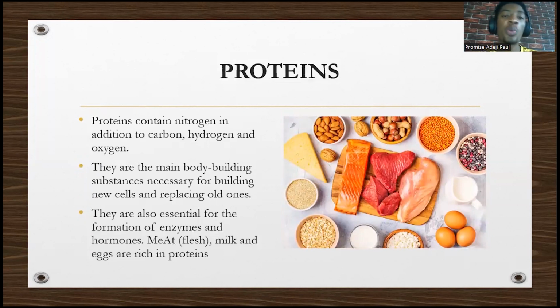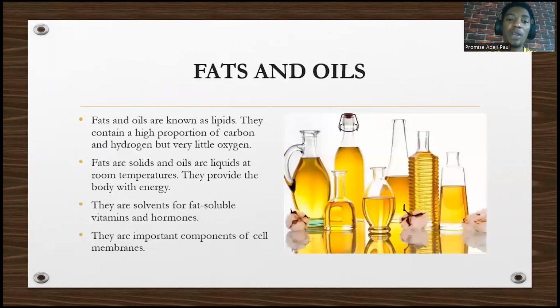Now we'll talk about proteins. Proteins contain nitrogen in addition to those what? Carbon, hydrogen, and oxygen. So they will have nitrogen. They are the main body building substance. If you want to build your body, you need protein. That's why people that work their muscles out take protein shakes, because protein is needed to build those muscles, to build your bodies. They are necessary for replacing old cells with new ones. They are also essential for the formation of enzymes, because enzymes are usually proteins. Meat, flesh, milk, egg are substances that are rich in protein.